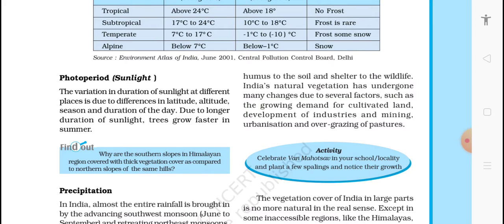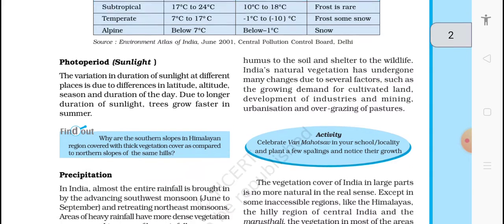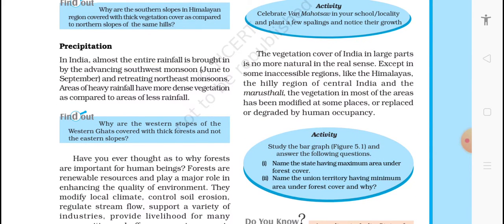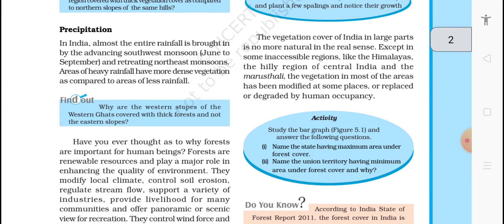Indian natural vegetation has undergone many changes due to several factors such as growing demands of cultivated land, development of industry and mining, urbanization, and overgrazing of pastures. The vegetation cover of India is largely no longer natural in the real sense, except in some inaccessible regions like the Himalayas or hilly regions, central India, and the Marusthali. The vegetation in most areas has been modified at some places, or replaced or degraded by human occupancy.